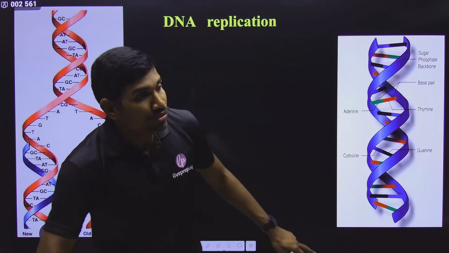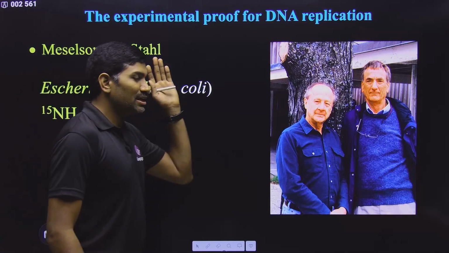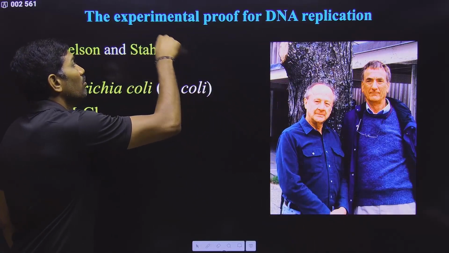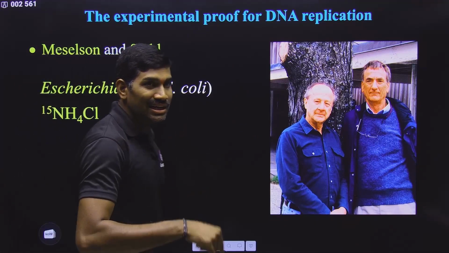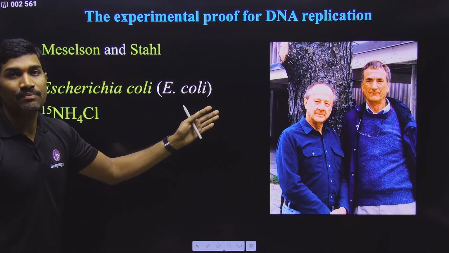So who first proposed semi-conservative DNA replication? It is Watson and Crick. With that one is over. But now we are talking about who first proved. This is very important. Who first proved that DNA replication is semi-conservative? It is Meselson-Stahl. Please observe this.